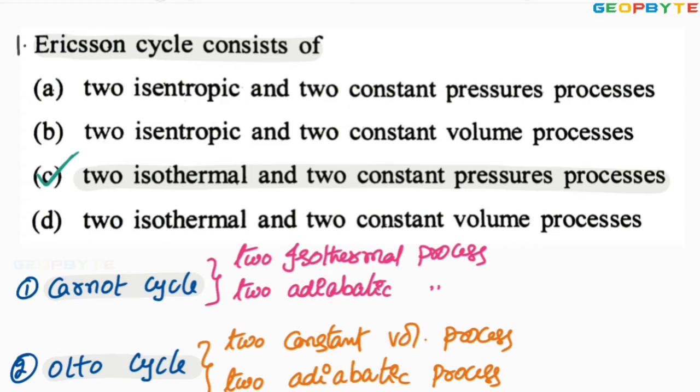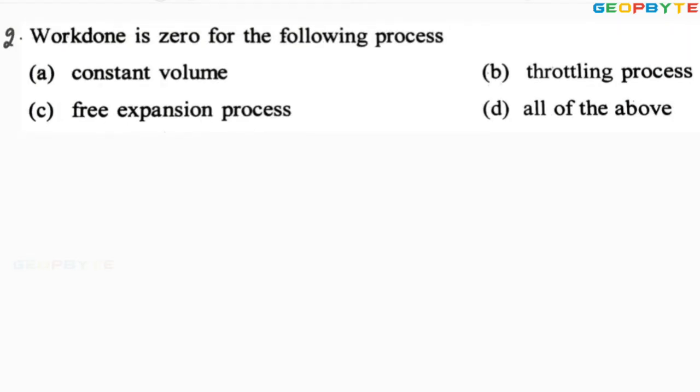Let us go for the second problem. Work done is 0 for the following process. Constant volume process, yes, work done is 0. Option B, throttling process, yes, for throttling process also work done is 0. Free expansion process, yes, work done equal to 0. All of the above is absolutely correct. For the throttling process, constant volume process, free expansion process, work done is 0.